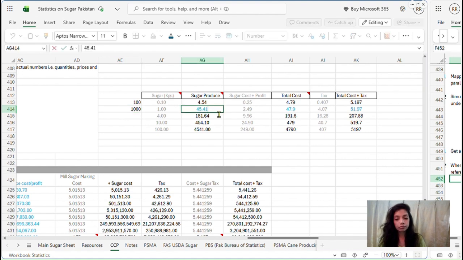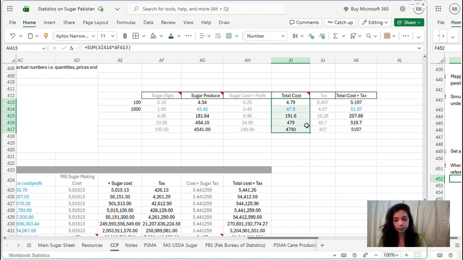Similarly, when you divide 45.41 by 10, because we are assuming 45.41 here is equivalent to 1 kg, and 1 kg is equivalent to 1000 grams. So when we divide this amount by 10, we get 100 grams, which is equivalent to 0.1 kg. So now we have that amount as well.